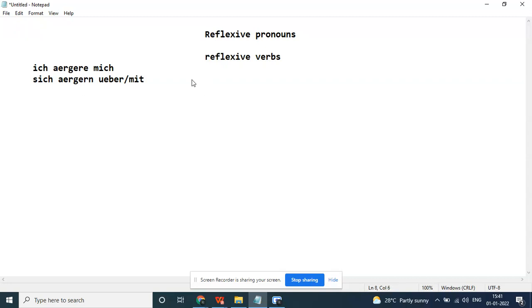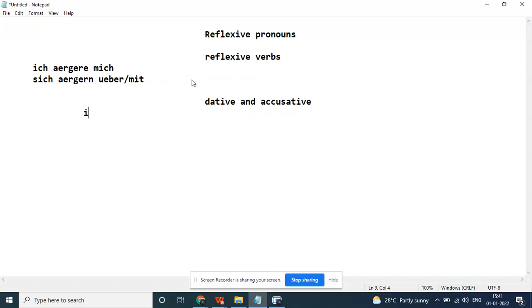We also know reflexive verbs are accusative, and reflexive verbs can also have dative and accusative forms. Pronouns can have dative as well as accusative forms. Let us discuss the forms. In general, reflexive pronouns exist in all the languages. In this, we'll discuss like this: ich, myself.